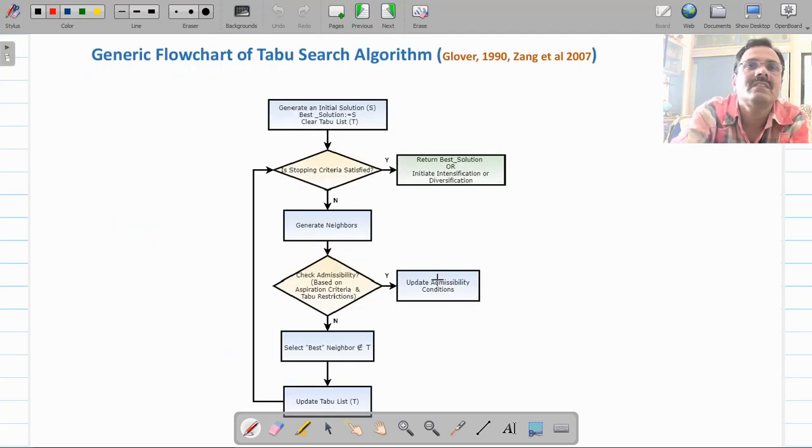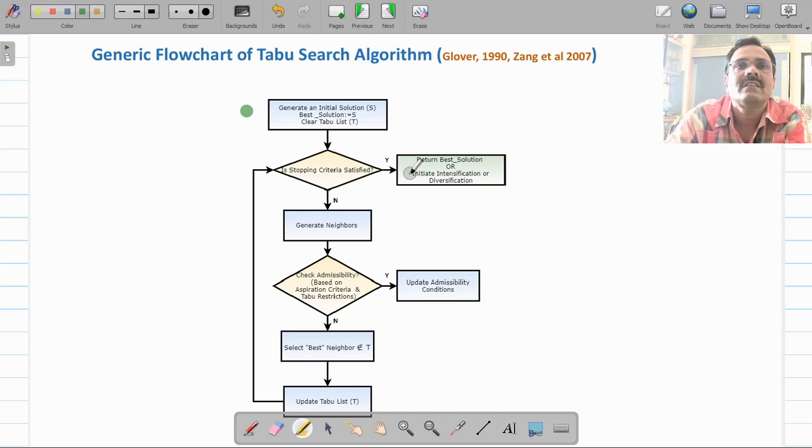Now this is the generic flowchart of the tabu search algorithm which was proposed by Glover and Zhang. Now let us start with the working of this, starting with the first step.